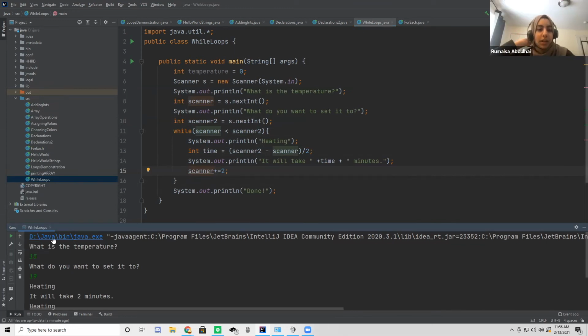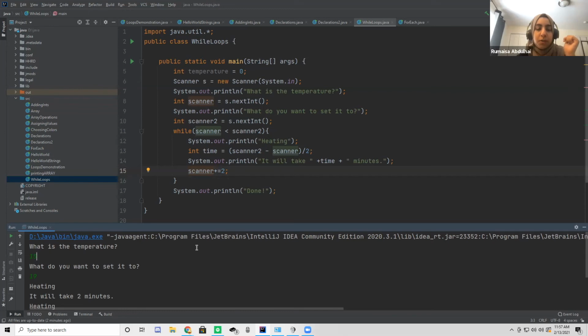So our condition here is in the parentheses in line 11. Scanner is the first number that you put, so 15, and the second number is 19. So it's saying while 15 is less than 19, the while loop will run as long as that is true. But in the while loop, you see in line 15 that the scanner is increased by 2. This plus equals is the same as scanner equals scanner plus 2.